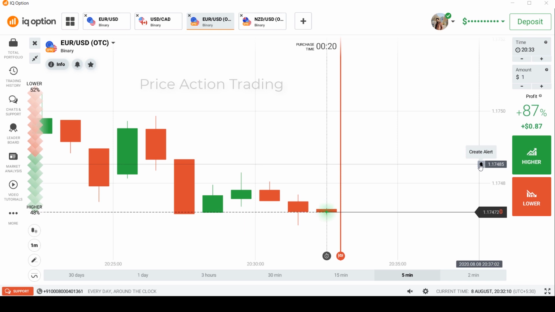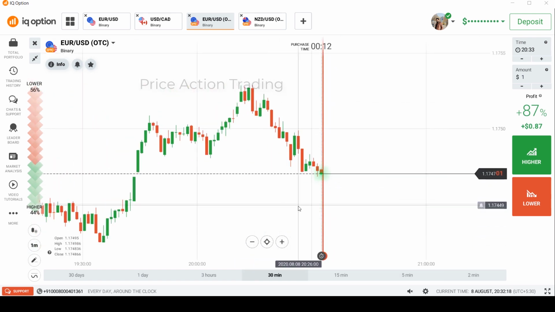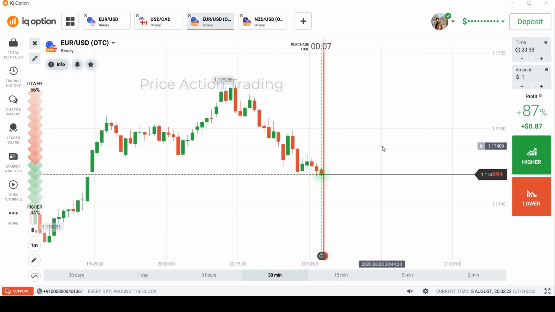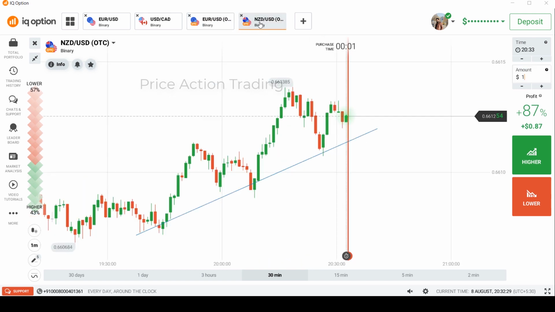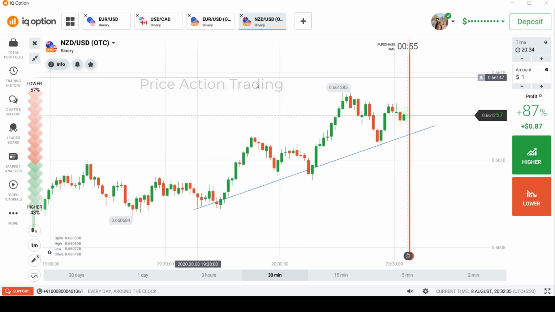So I'm in EU and it looks like it is going down. Let's see what type of trend it is. Let's zoom out the chart. It's a downtrend, so I wanted to make a video for higher high, so I will only do call options in all the trades. So let's go to NU. Now it is an uptrend, but it is not giving us an opportunity for a call, so let's wait.